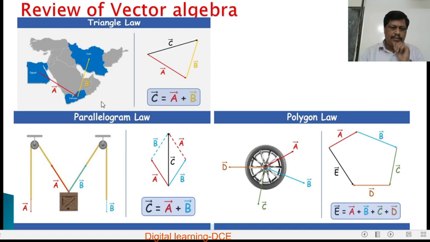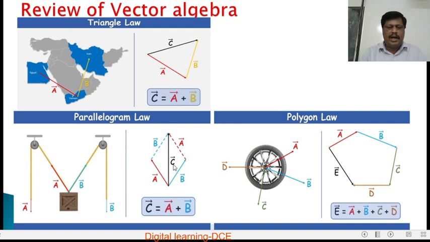Similarly, the parallelogram law of addition of vectors. If any two vectors A and B acting at a point can be represented both in magnitude and direction by the two adjacent sides of a parallelogram, then their resultant is represented both in magnitude and direction by the diagonal drawn from that point.